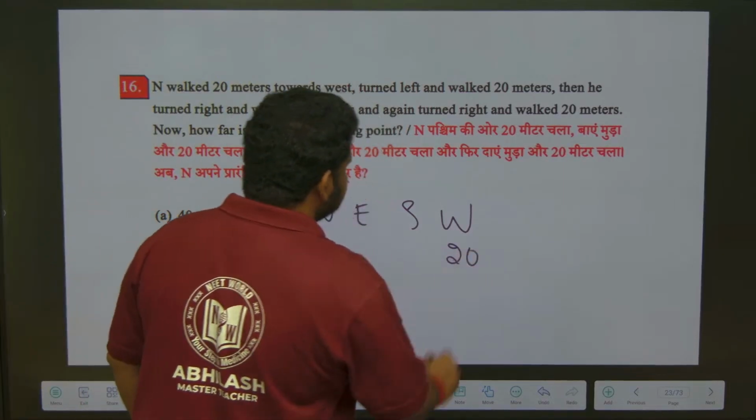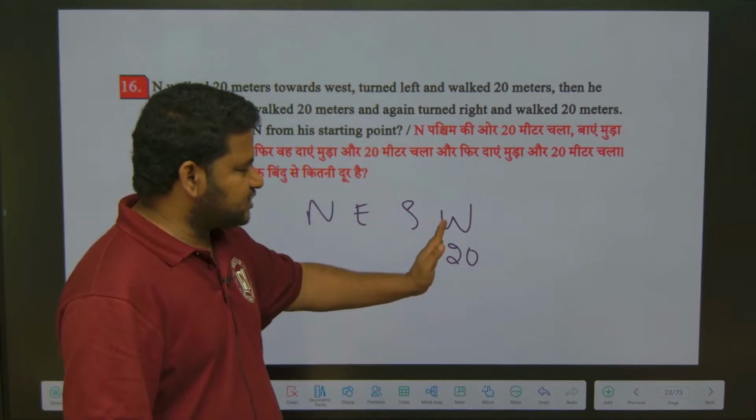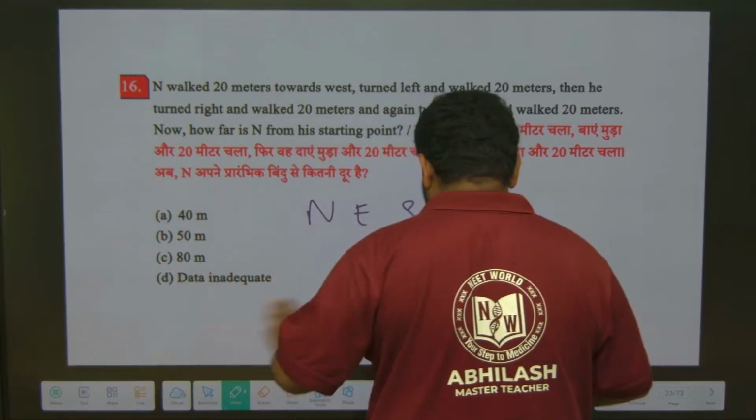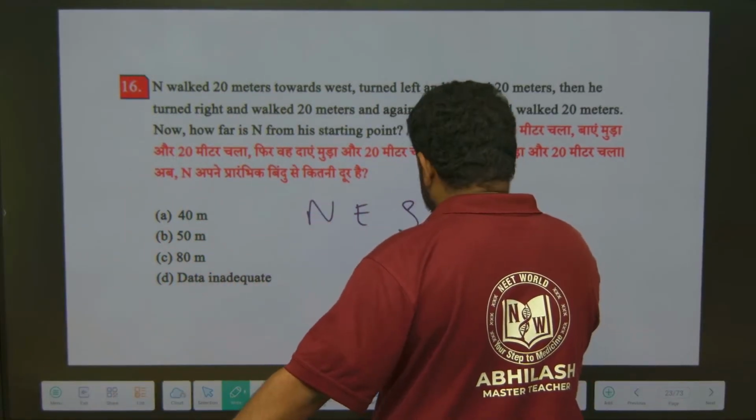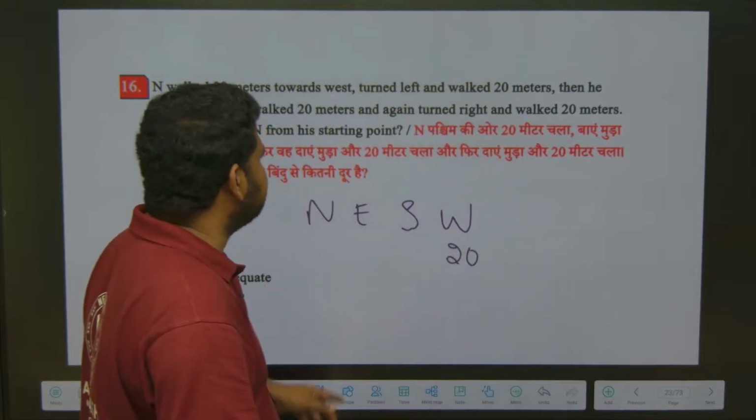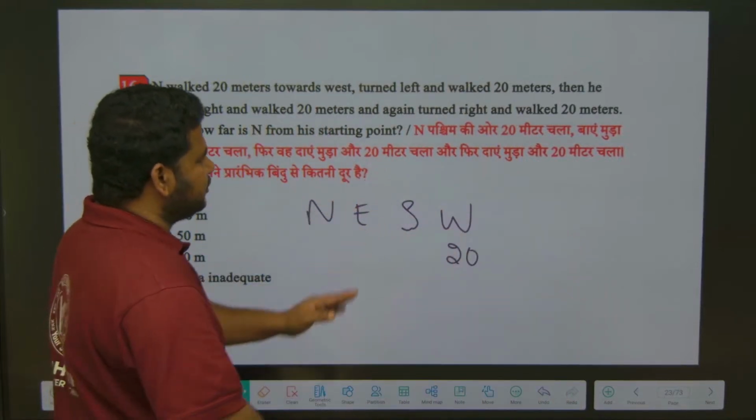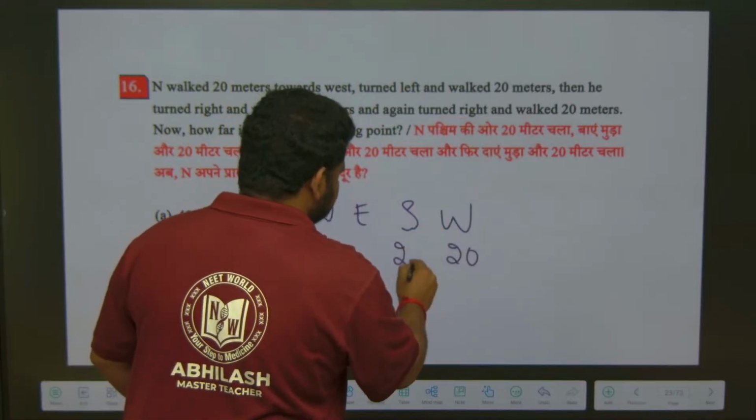20. Now turned left. From west, left means what? See, I am west. For me left is what is there? What is the letter that I have? It is S. So I should write what? Under S, I should write, turned left and walk 20 meters. So this will be 20.